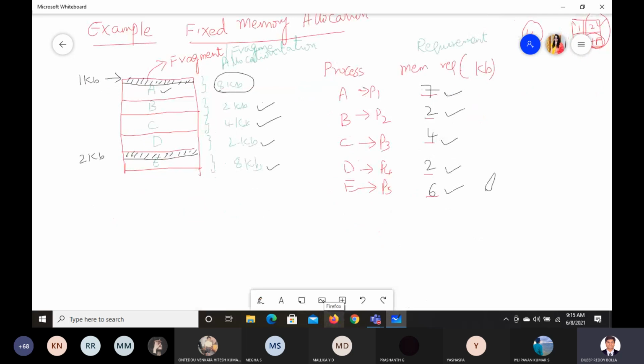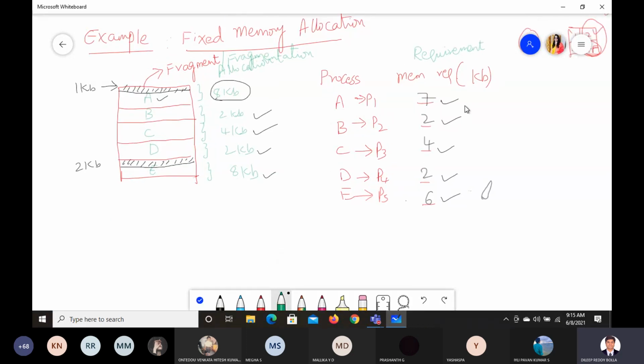Now you see here the memory arrangement is being done in fixed allocation. Which means whether it will take 6 KB, 4 KB or 2 KB, it doesn't bother. Whether it will take 6 KB, 2 KB, 4 KB, 5 KB, it doesn't bother. They have given a space here for 8 KB, which is fixed. This kind of structure is called fixed memory allocation.